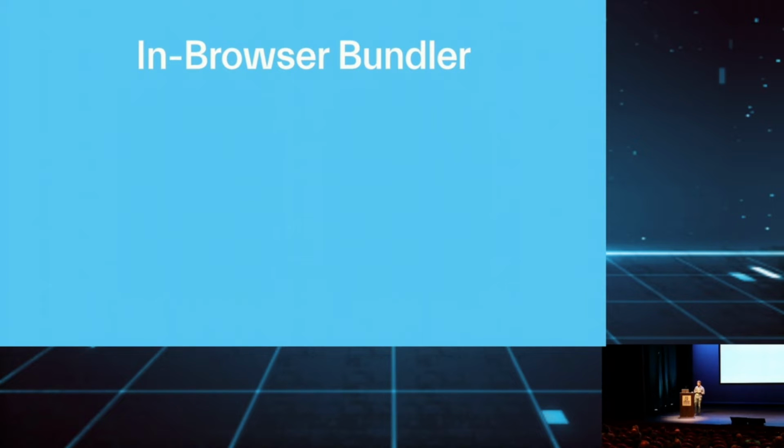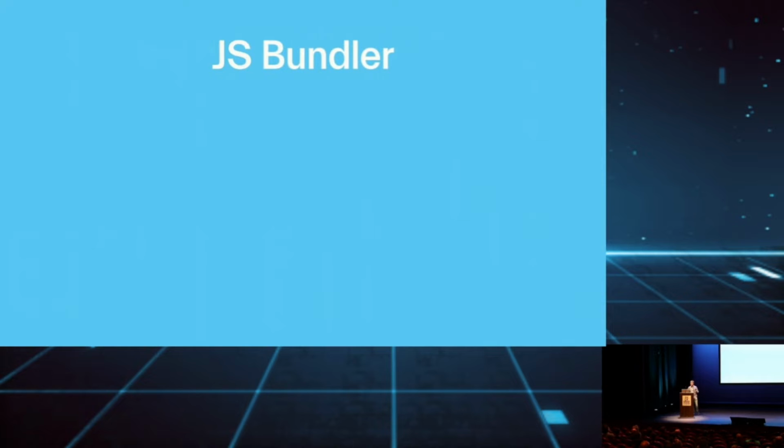Now, to really understand what that dark magic is, I first want to talk about what a JS bundler does, like a normal JavaScript bundler like Webpack. There are really 4 stages that a JavaScript bundler has. First one is discovery. You give it a file, and it goes through all the import statements, finds those files, goes through those import statements, and builds up a dependency graph.